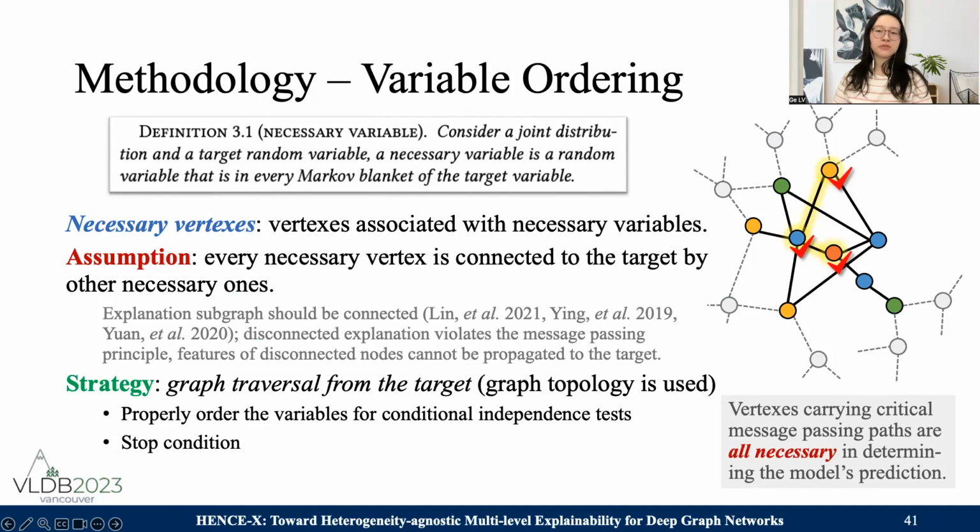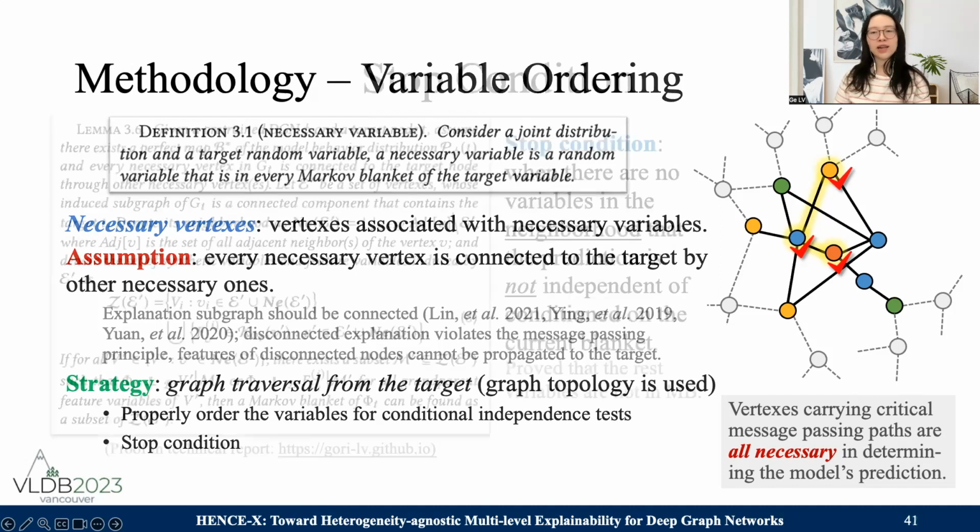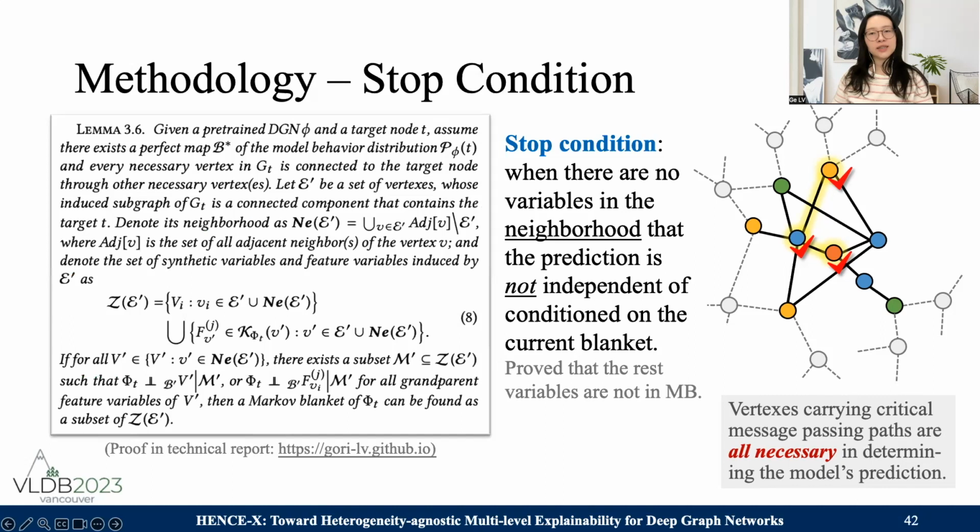Subsequently, a graph traversal strategy can be employed to properly order the variables for the conditional test, and an elegant stop condition can be developed. Specifically, the stop condition is like this. If we have a structure that contains the target node, and there are no variables in the neighborhood that make the prediction not independent conditional on the current blanket, we stop the growing phase. It is proven that the rest of the variables are for sure not in the Markov blanket.